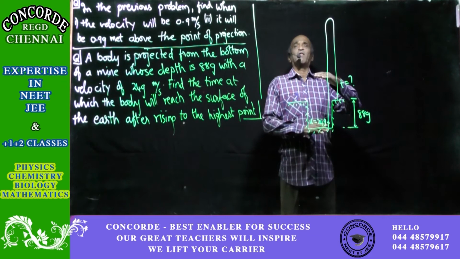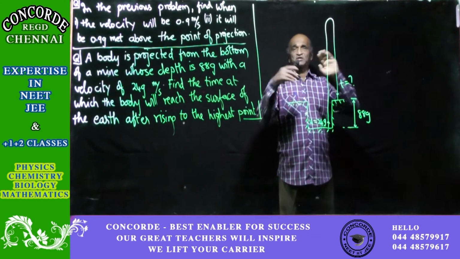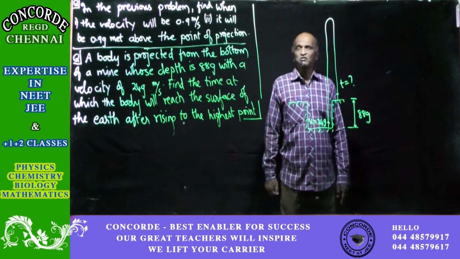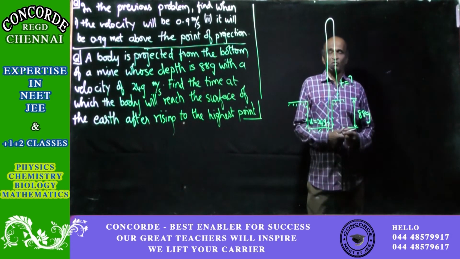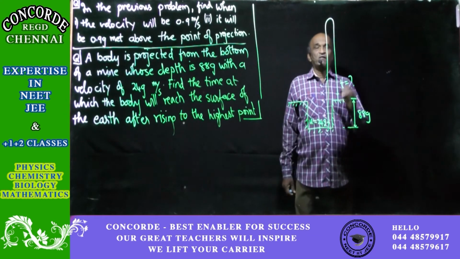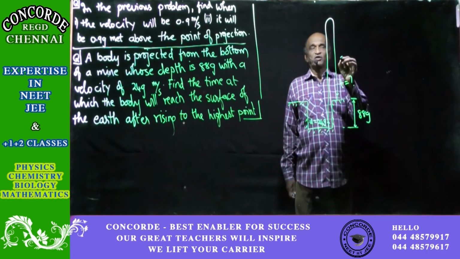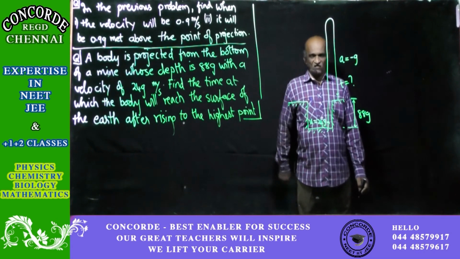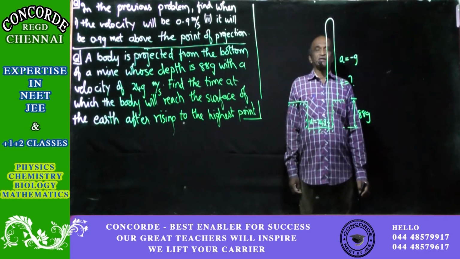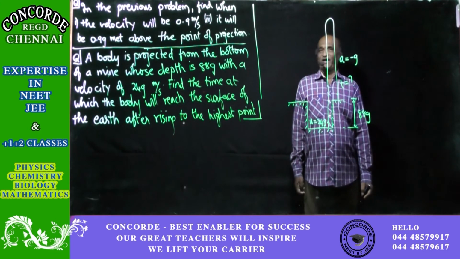Where is the final point? Upward or downward? Upward. So g is negative. How it has come there, you don't bother. Okay. So now we know the value of g, and g is negative, so I will call it a equal to minus g. Then u is there, a is there, we have to find t, h is also there.